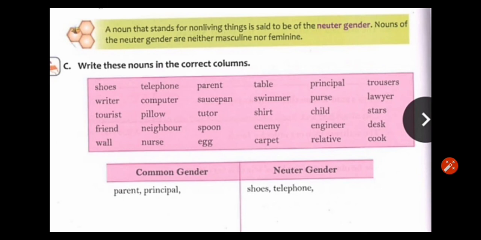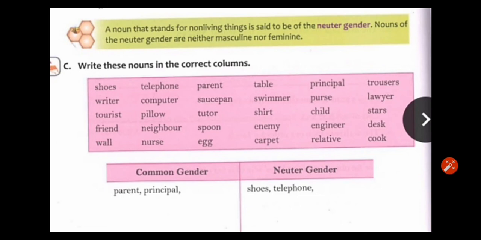Now, here is the exercise given. Write these nouns in the correct columns. So, some of the words are given here. We have to put them in correct columns. One column is common gender and other column is neuter gender. So, parent, principal.